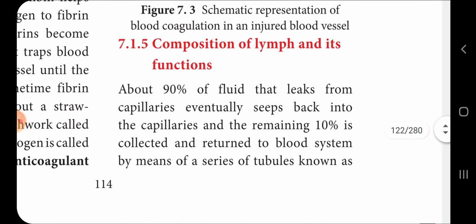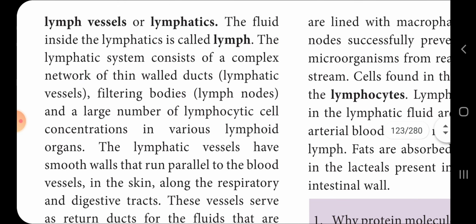Now the composition of lymph and its function பார்க்கலாம். About 90% of the fluid that leaks from the capillaries eventually seeps back into the capillaries, and the remaining 10% is collected and returned to the blood system by means of tubules known as lymph vessels or lymphatics சொல்றோம். The fluid inside the lymphatics is called lymph. The lymphatic system consists of a complex network of thin-walled ducts, lymphatic vessels, filtering bodies and a large number of lymphatic cell concentrations in various lymphatic organs.